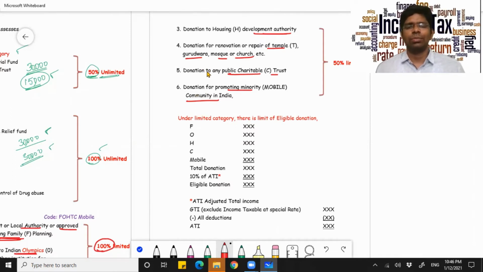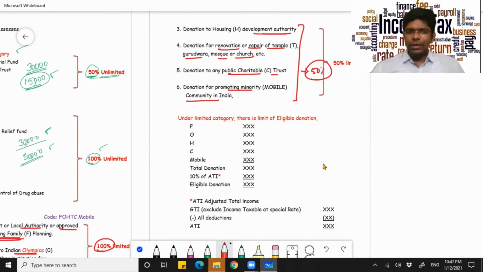You just can't go and put it in the temple's hundi for the renovation or repair of a temple. You have to take a receipt for whatever you are contributing to them. Only then you can claim a deduction. And for all these things, whatever you contribute, 50% of it is the limit.